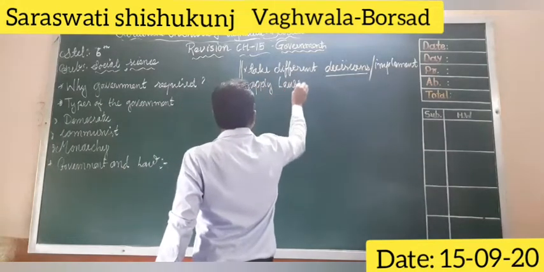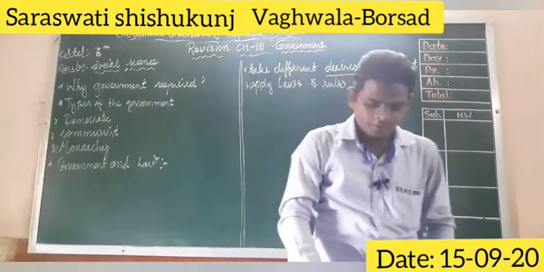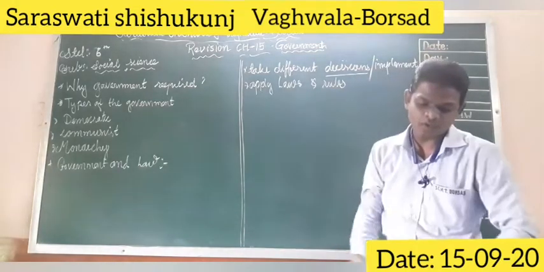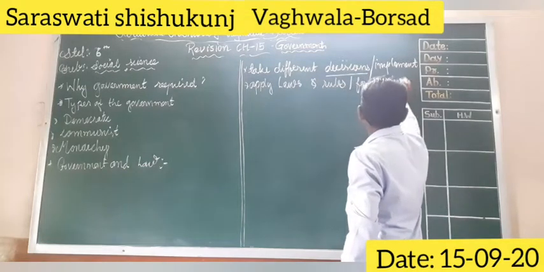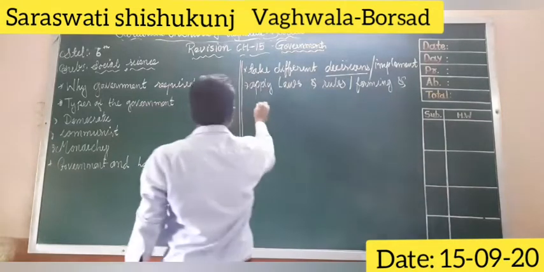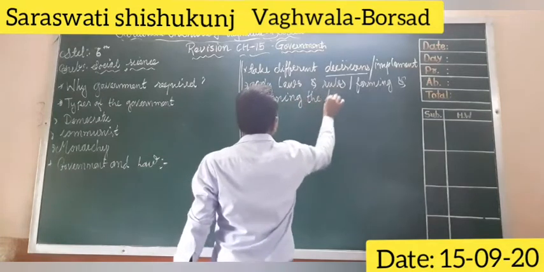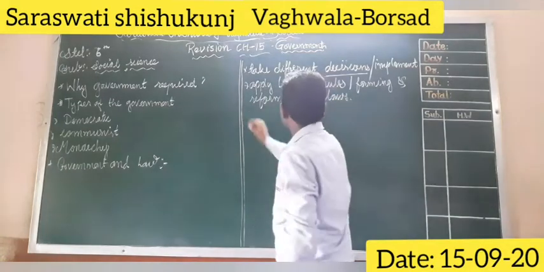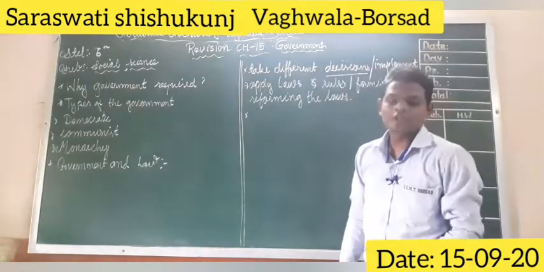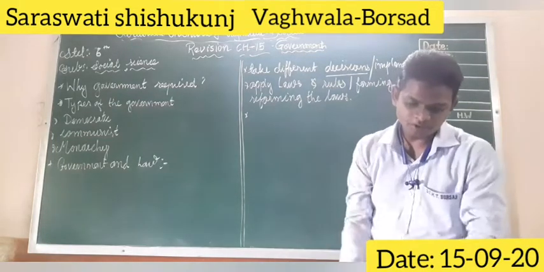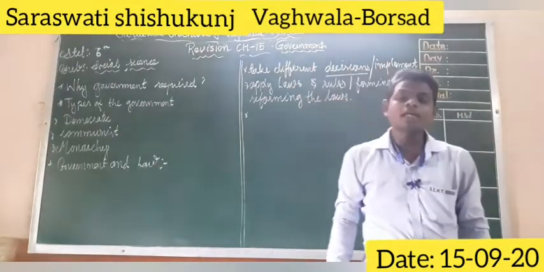The second one is that government is required to apply laws and rules, for forming and reforming the laws, and also we have to apply them according to the constitution.